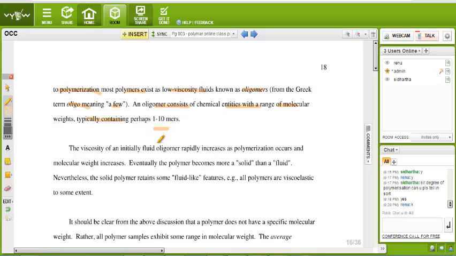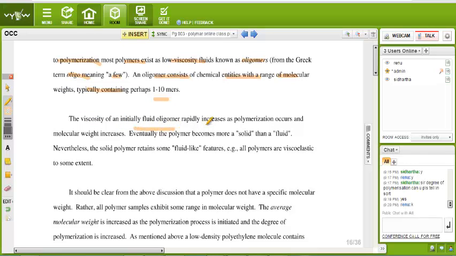We already told that the viscosity of the initial fluid oligomers rapidly increases as polymerization occurs and molecular weight increases. Eventually the polymer becomes more of a solid than a fluid. Nevertheless, the solid polymer retains some fluid-like features, that is, all polymers are viscoelastic to some extent. See, every polymer has elasticity. You can bend a plastic very easily. This bending nature is called the viscoelasticity.